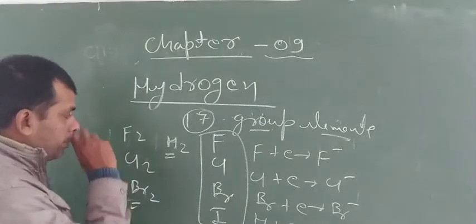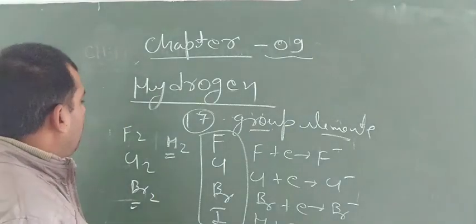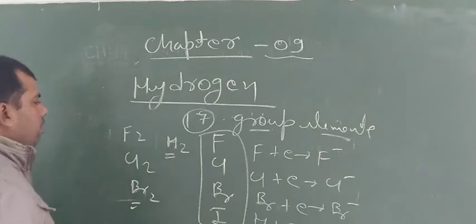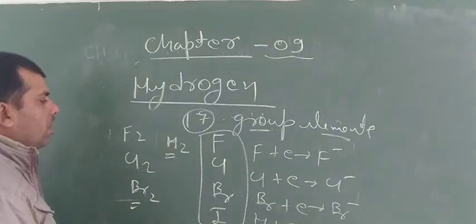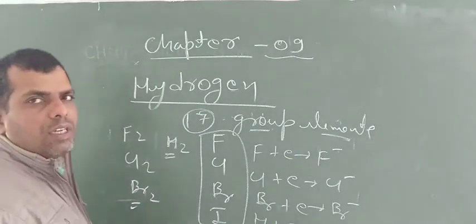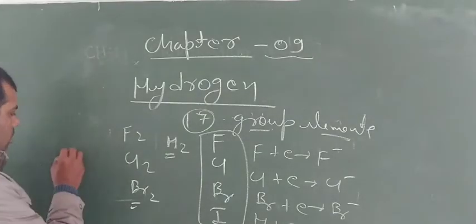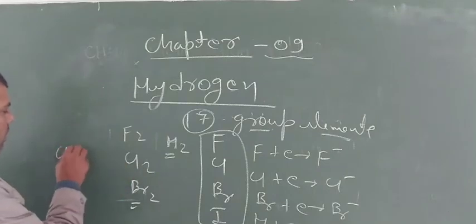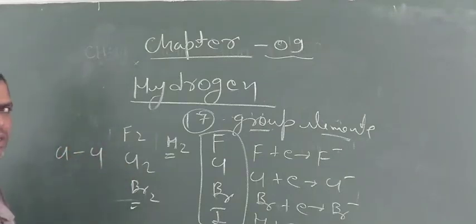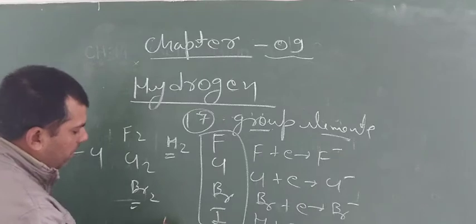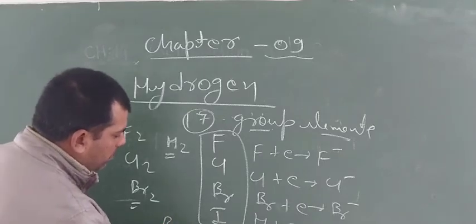In a similar way, in a diatomic molecule, like halogens, hydrogen forms a covalent bond. In Cl2, a Cl single bond Cl is present. In Br2, a Br single bond Br is present.